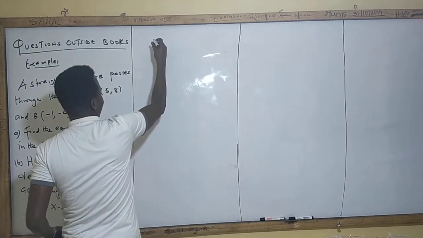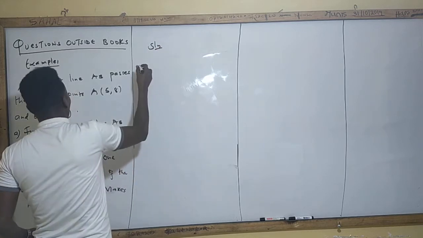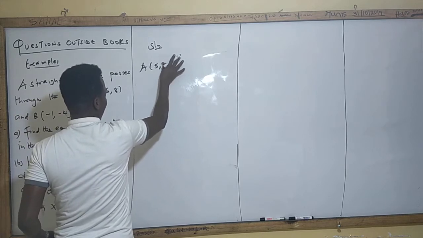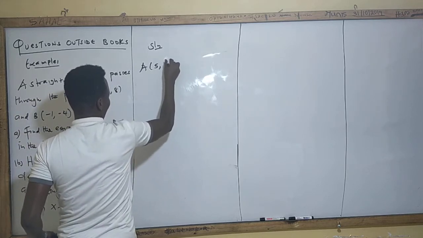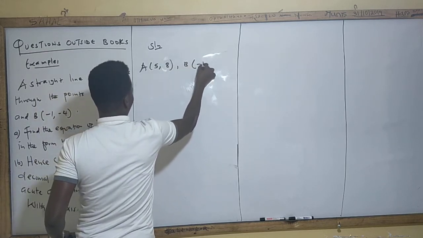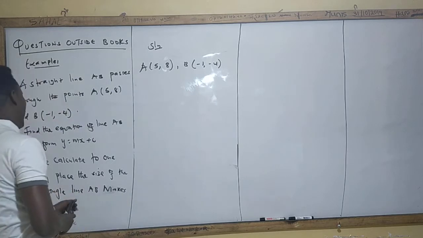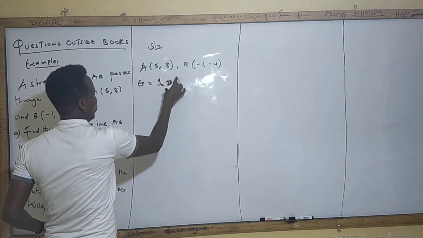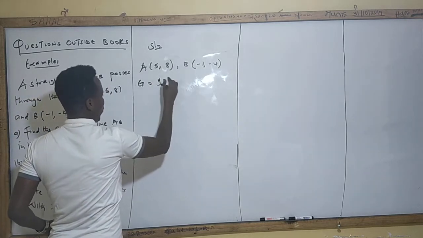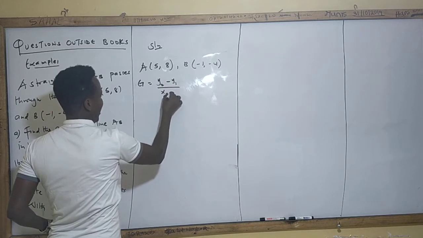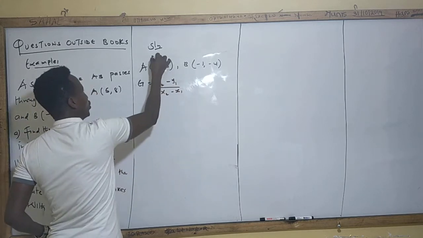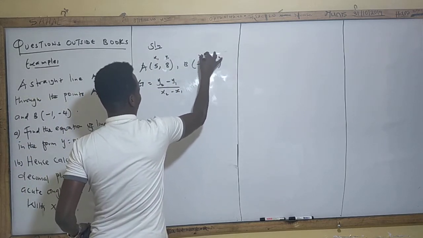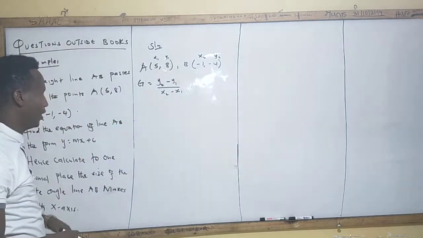Come to the solution bar, guys. This is our solution. We have 2 points: A, which is (5, 8), and B, which is (-1, -4). Let me get the gradient. I know that the gradient is y2 minus y1 all over x2 minus x1. In this situation, this is our x1, this is y1, this is x2, y2. If you have a problem with this, my brothers and sisters, go back to my YouTube channel. I'm sure you'll enjoy a lot.